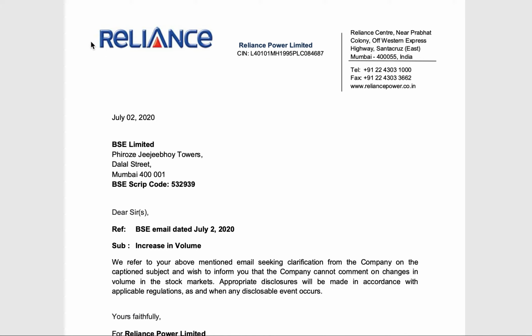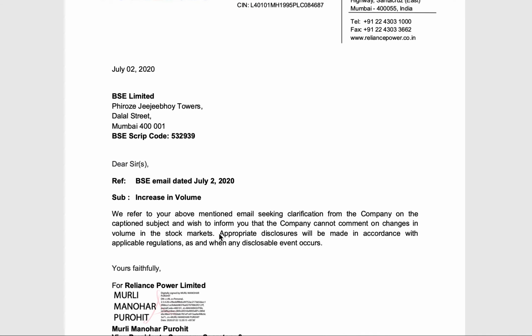Because Reliance Power is not giving a straight up answer. It is saying appropriate disclosures will be made in accordance with applicable regulations, and when any disclosable event occurs. They're saying that if a disclosable event occurs, when we have to disclose it according to regulations, we'll disclose it. It is the regulation that they're following.